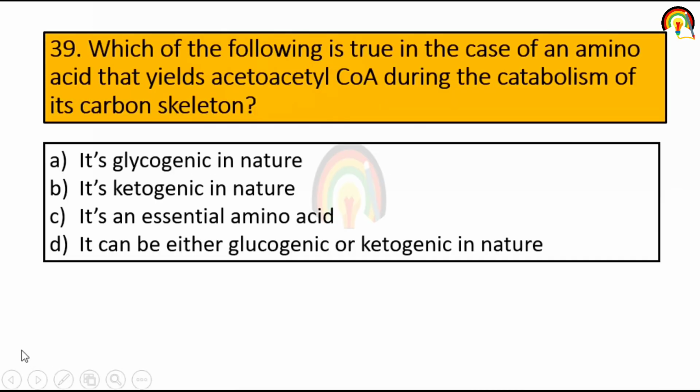Next one, which of the following is true in the case of an amino acid that yields acetoacetyl coenzyme A during the catabolism of its carbon skeleton?